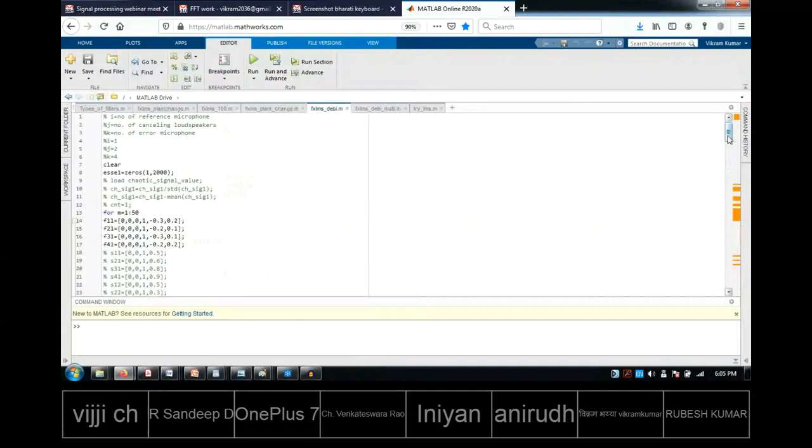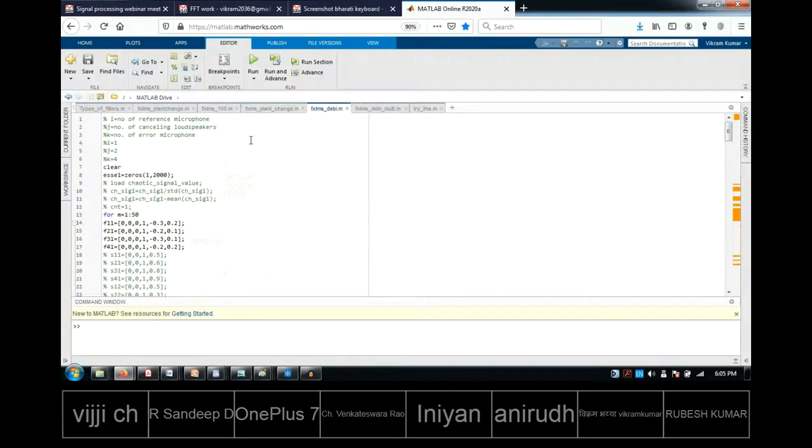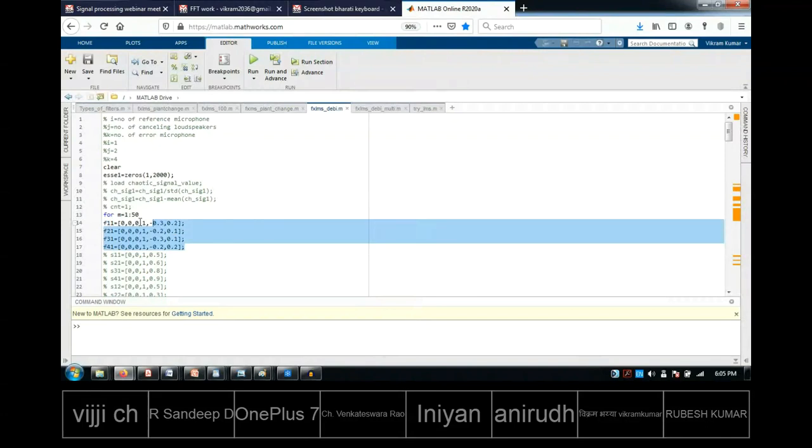Now let us take this scenario, the technique which I will use. Here you see in the code F11, F21, F31, F41. What is the meaning of this? Here it is showing four primary paths. Now when can this scenario happen? Assume that there are multiple noise sources and one person is sitting at one place. Then from each noise source to the person, that is like a primary path, right?